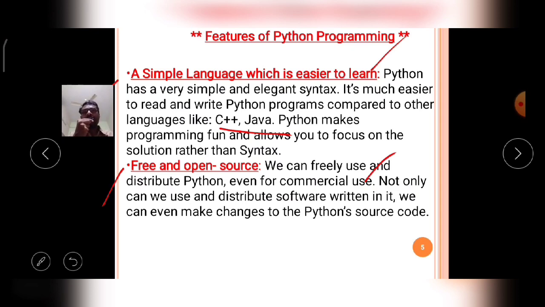Not only can we use and distribute software written in it, we can even make changes to Python's source code. Okay, so you can also change the source code of Python according to the requirement of your organization, according to the requirement of the particular programmer. Like that, Python is free and open source software available in the market. This is a very important feature available to the Python language.